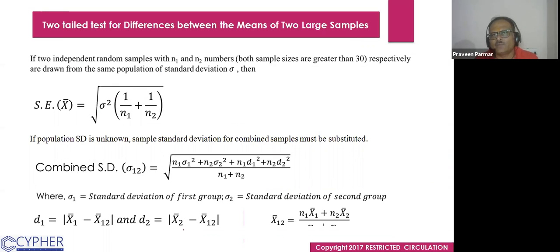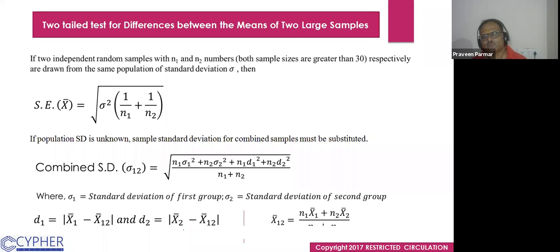Two-tailed test for difference between the means of two large samples. We know that if two independent random samples with n1 and n2 numbers, both sample sizes greater than 30, respectively, are drawn from the same population of the standard deviation sigma. The population standard deviation sigma is given to us, and we have to find out the Z test. We have to perform the Z test. So how we could perform this?